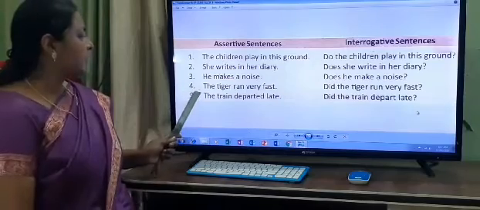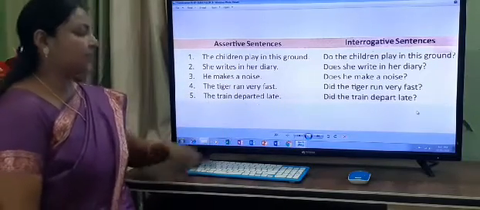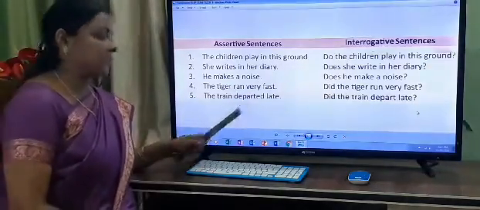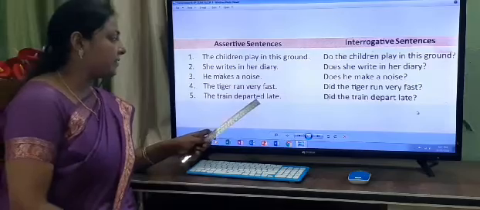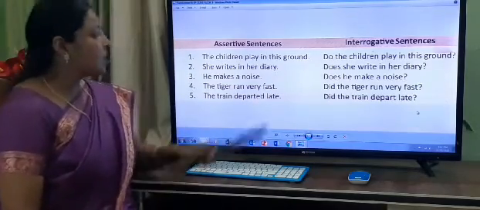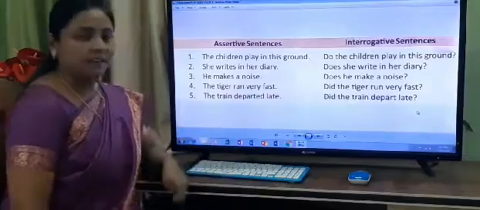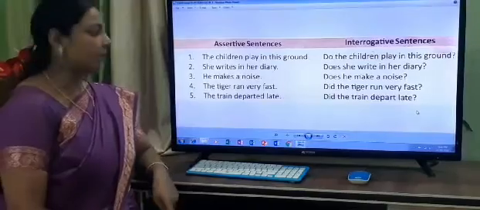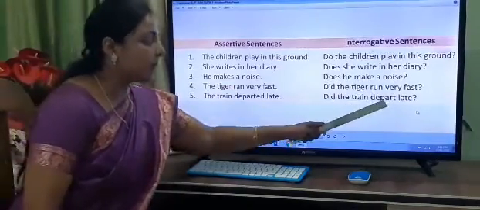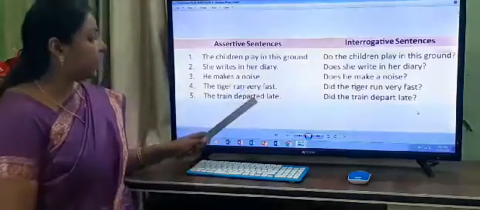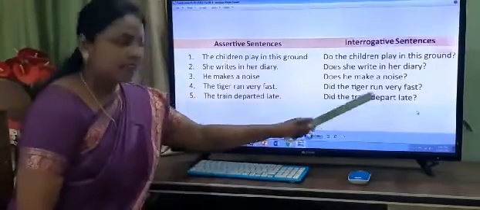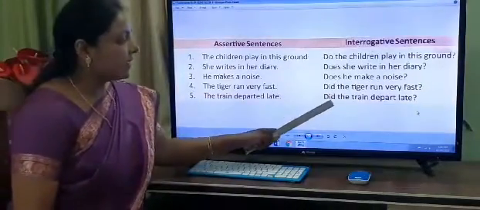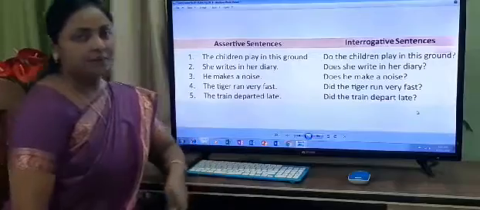Now the fifth one: the train departed late. Children, this sentence again it has given in simple past. Departed. Okay. So what is the subject here? The train. And before the subject, the helping verb did will come. So did the train depart late? What is the base form of departed? Depart. So the sentence: did the train depart late?